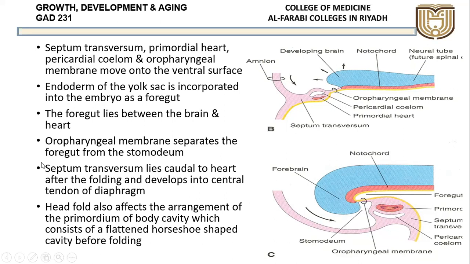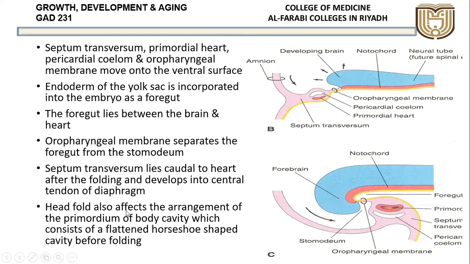Okay. The septum transversum lies caudal to the heart after folding and develops into the central tendon of the diaphragm. As I said, this septum will go below. This septum transversum will go below the heart now, and then it forms the diaphragm, the main muscle which will separate the thoracic cavity from the abdomen, and a very important muscle of respiration. So this is called the diaphragm. As well as that, the liver is also formed from the septum transversum.